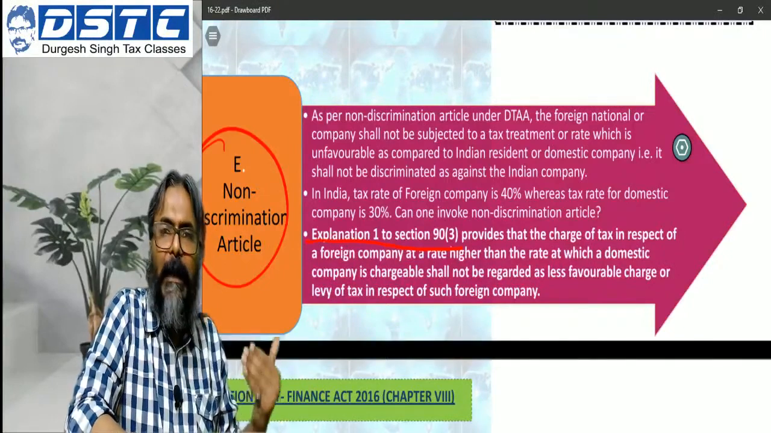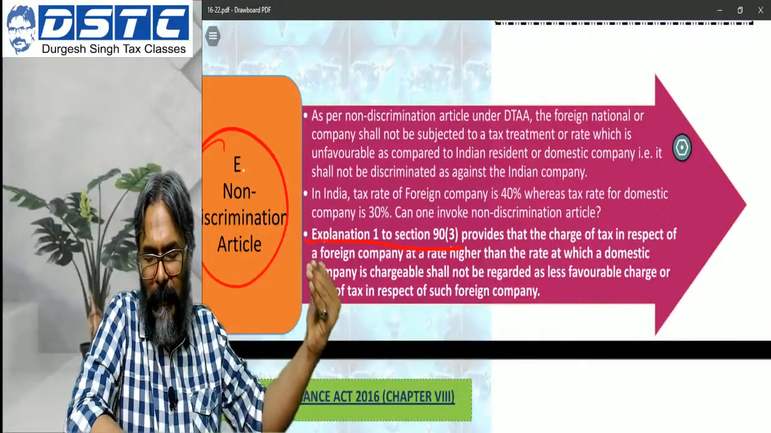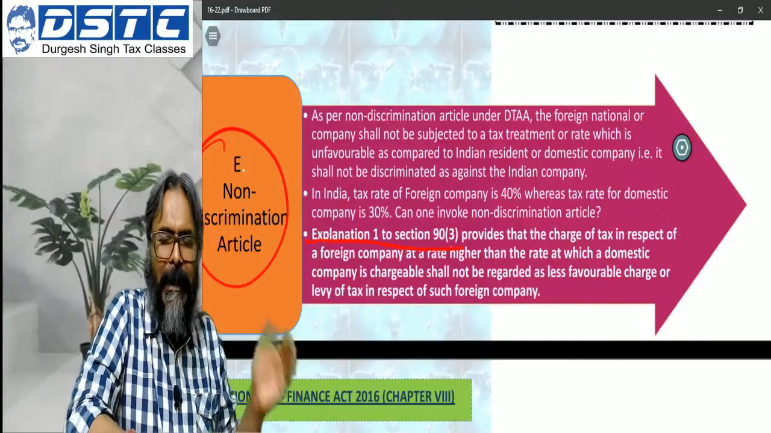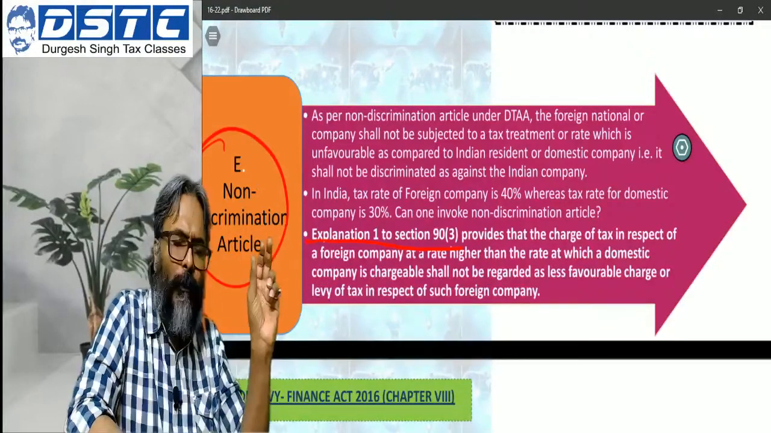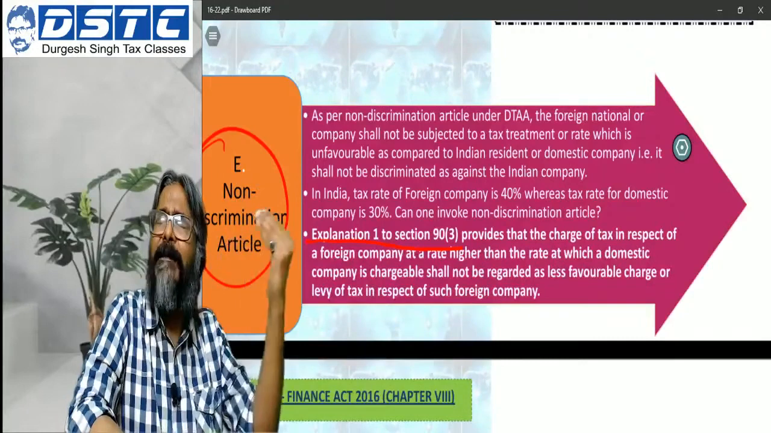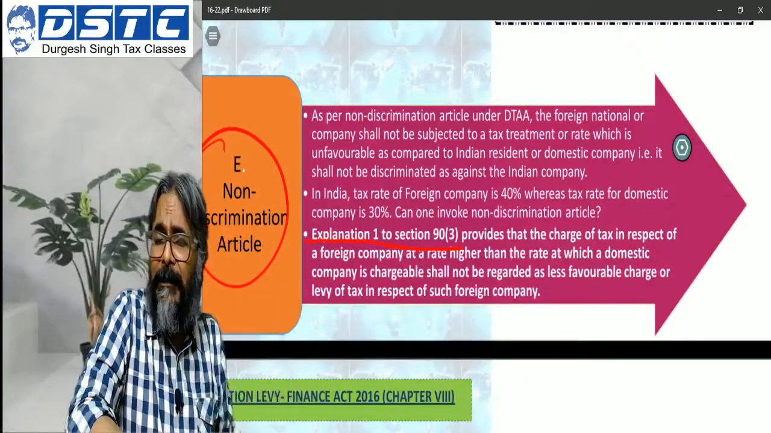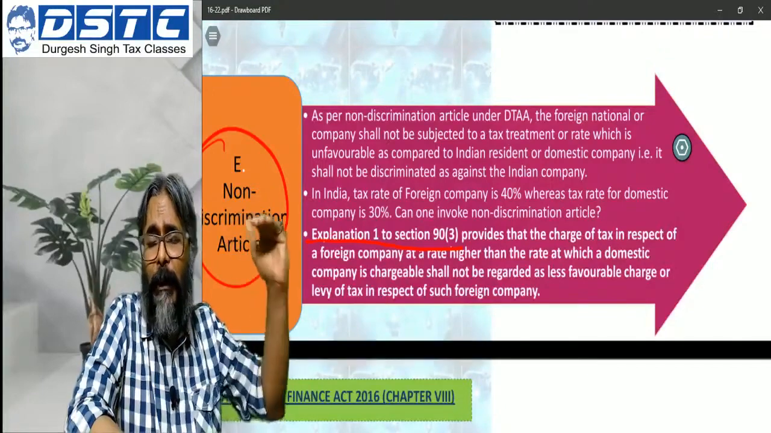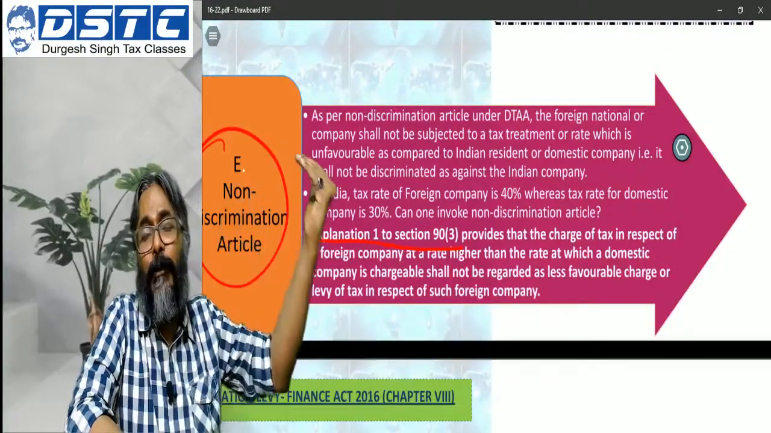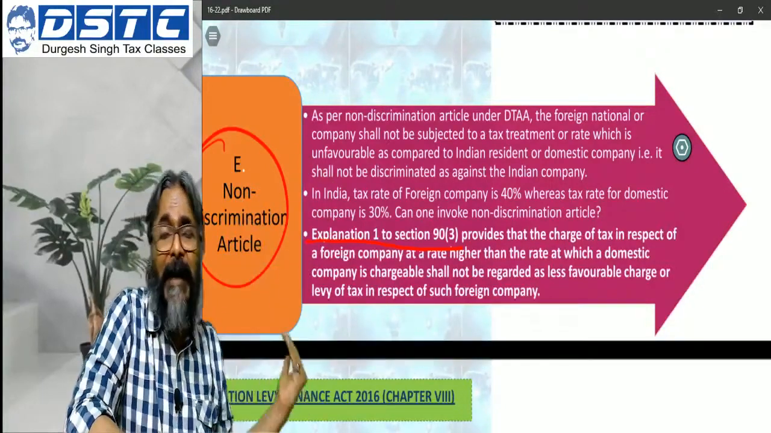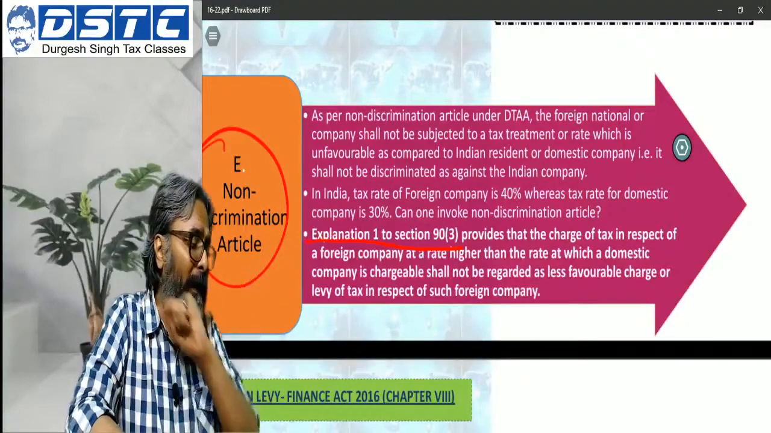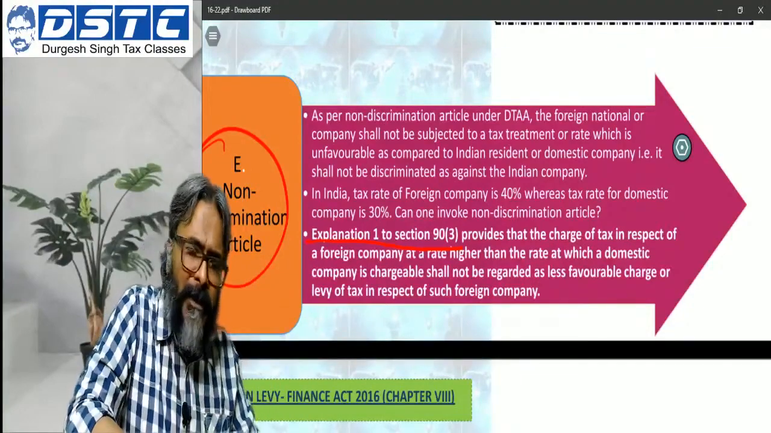who has got the higher burden of taxes, and hence please don't look into the base rate and conclude that there is discrimination happening between the foreign company and the domestic company. The domestic company has the higher incidence of tax. No discrimination is happening between the two.